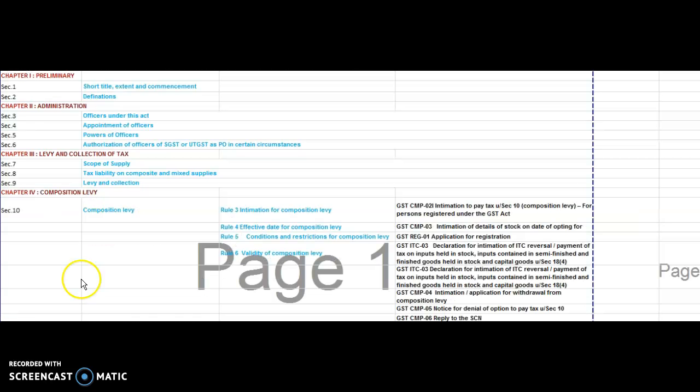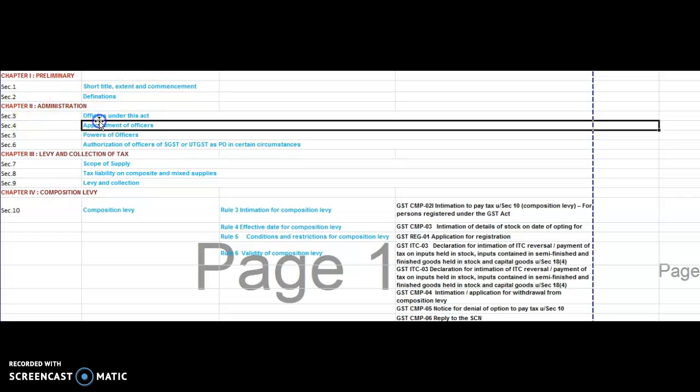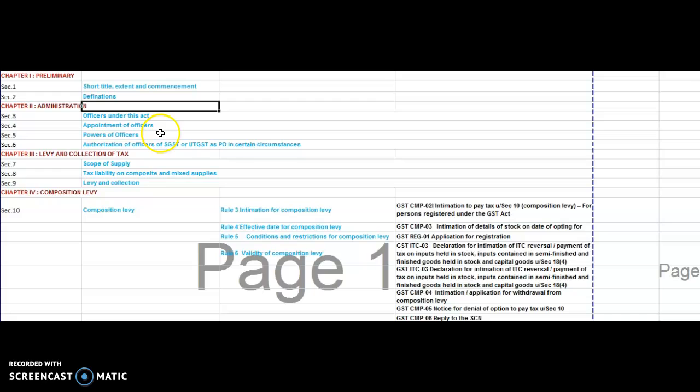Very simple. Sections 1 to 6 are there. Definitions will be important, while officers of GST and appointment of officers and all are not much more important. In the administration, chapter 1 is preliminary and administration, and chapter 3 is the levy and collection of tax. So our chapter will start from here, scope of supply.